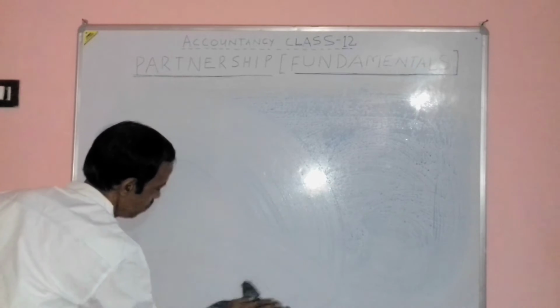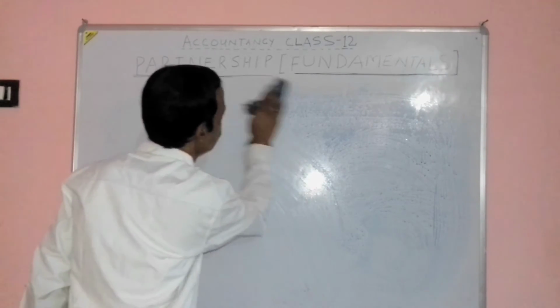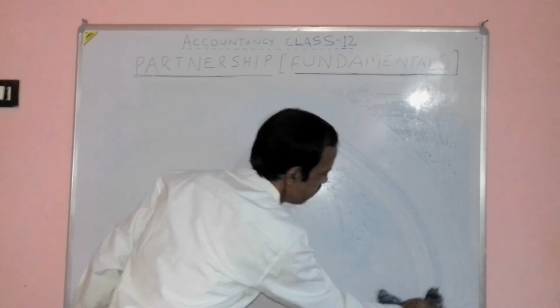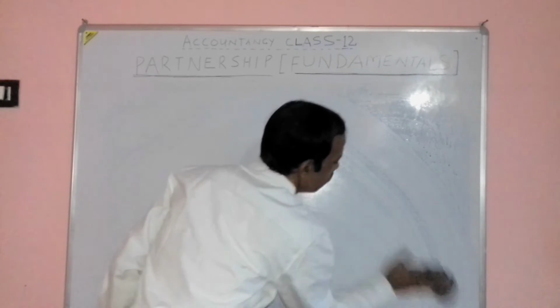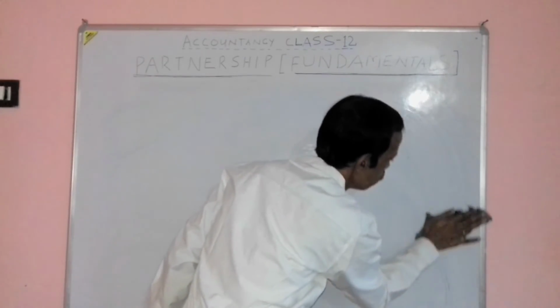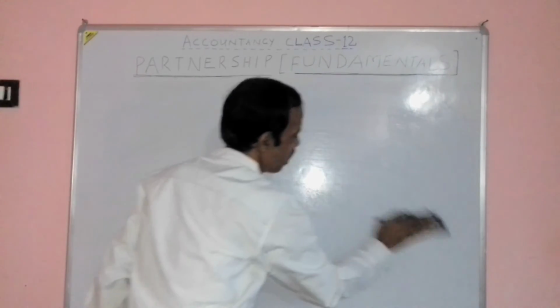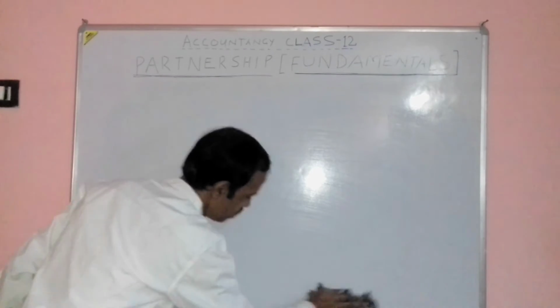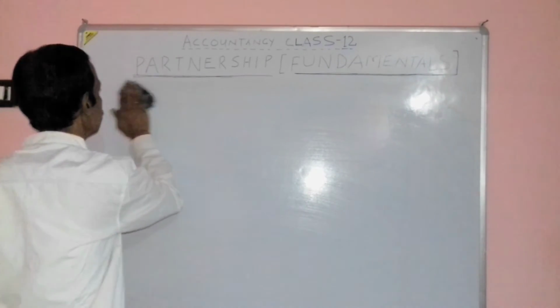Why closed account? Because they have distributed profit already in some other ratio, what is known as wrong ratio, what they are entitled to receive according to partnership deed.